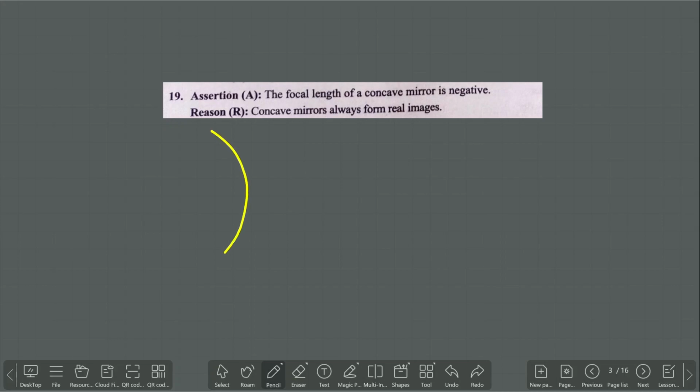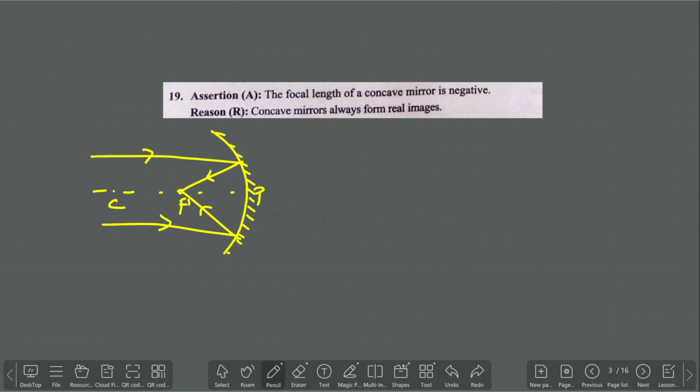The reason: a concave mirror is curved inwards. Pole, focus, center of curvature. The rays will converge and meet at one specific point. This point we call the focus, and the length is called the focal length. From the pole, it is located on the left side.